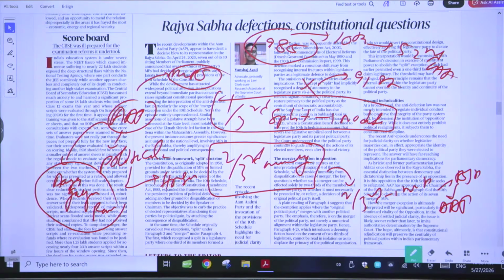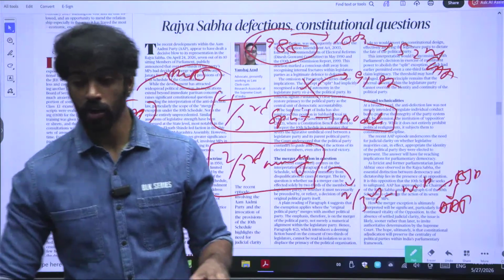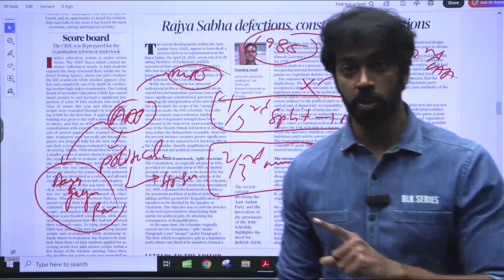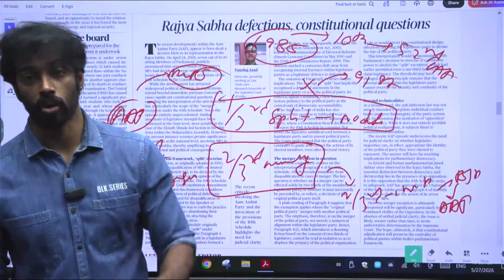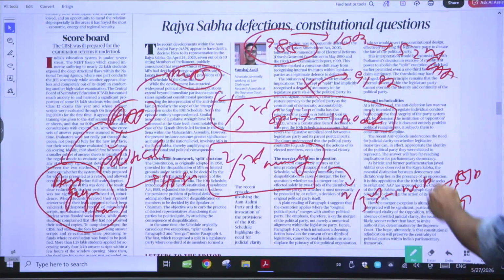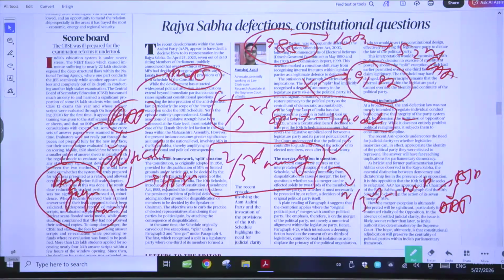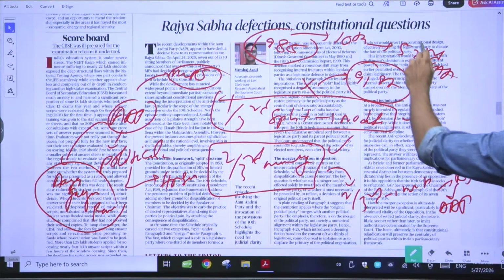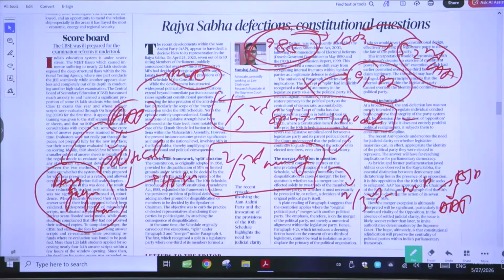And the decision of disqualification, whether that particular person is disqualified or not, is dependent on whom? It is dependent on the speaker. The speaker or the chairman of Rajya Sabha decides whether that person is disqualified under the 10th schedule or not. So what are the aspects of the 10th schedule? There are two aspects. One is the split, and the second one is the two-third merger. The one-third split has been removed in the 91st constitutional amendment. The 52nd constitutional amendment brought in the 10th schedule in 1985, and the speaker or the chairman of Rajya Sabha decides disqualification.